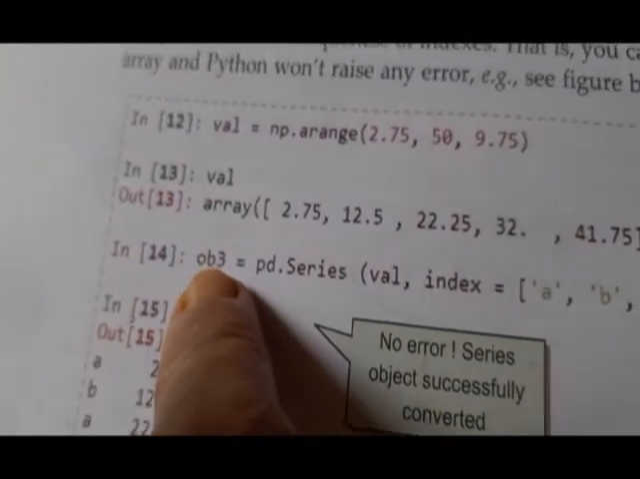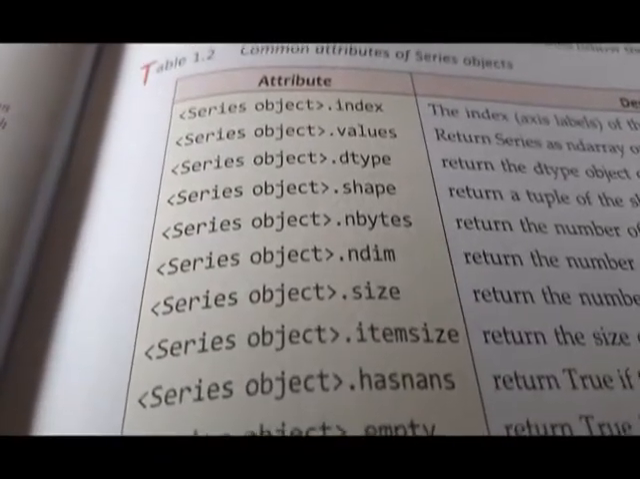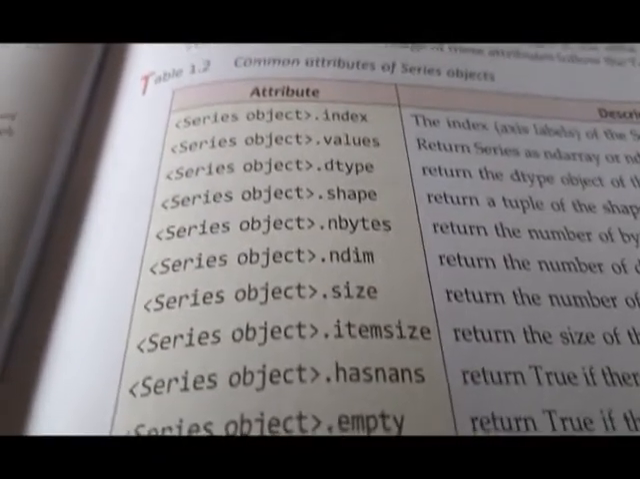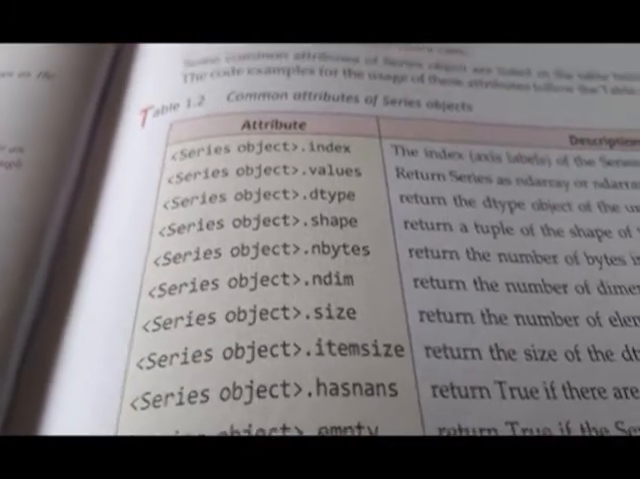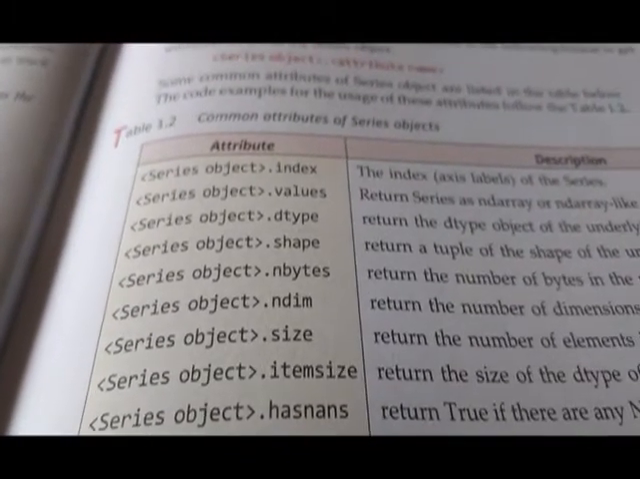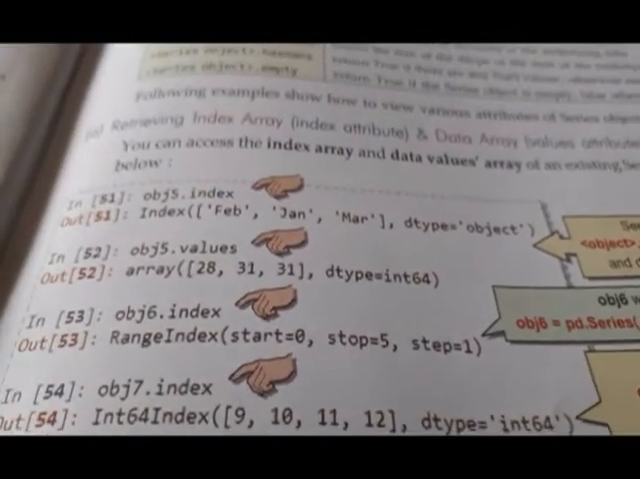But now, what series object have we created? This series object has some attributes. Attributes means properties. They are these: index, values, dtype, shape. So now we will be doing these. First one is, you can see here, obj5.index.